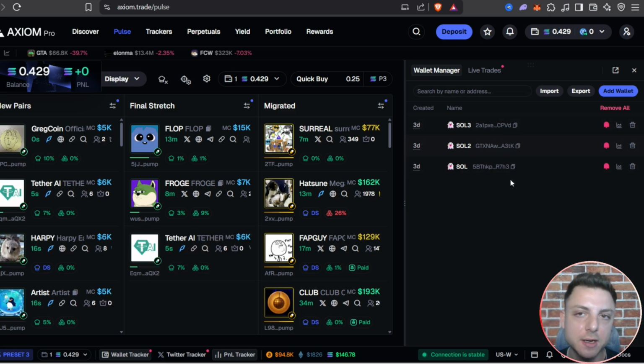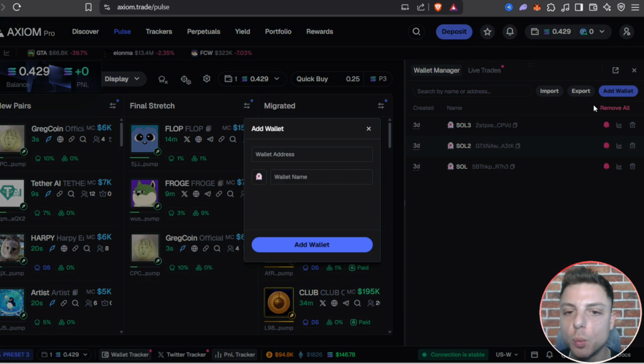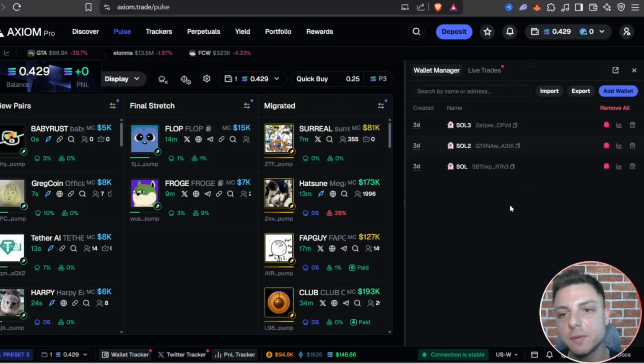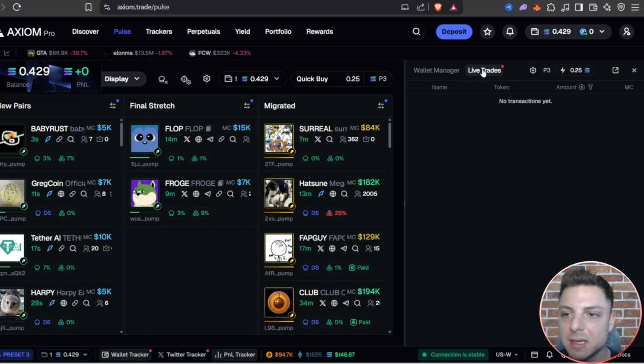So if you found a trader that's making a lot of money, you can go ahead and add the wallet address, even give him a specific name, and we'd be able to follow along with all of their trades. We can click on the live trade tab and see all of their live transactions. So if they are taking any trades, we'd be able to see them directly right here.